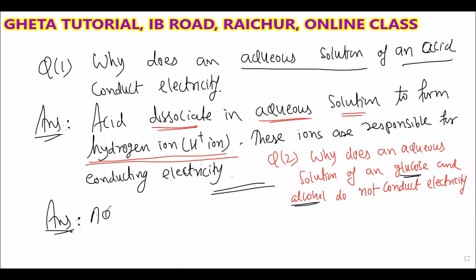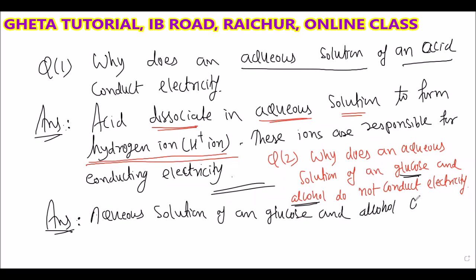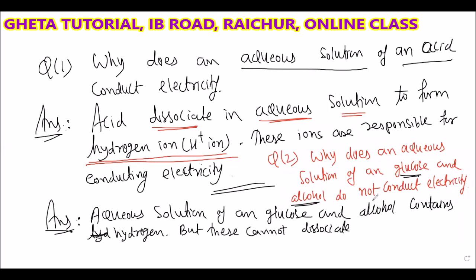Here I can write: aqueous solution of glucose and alcohol contains hydrogen. They contain the hydrogen, but what is the reason? This cannot dissociate to form hydrogen ion.